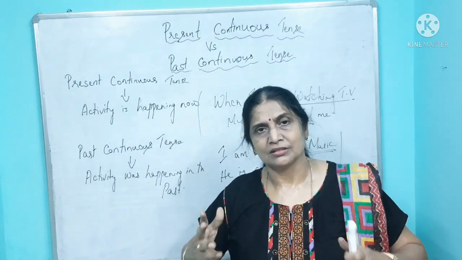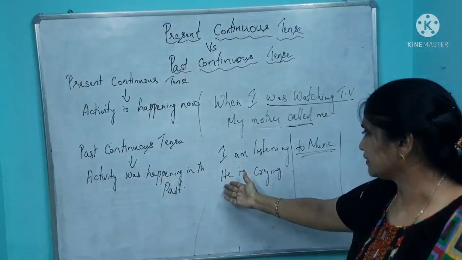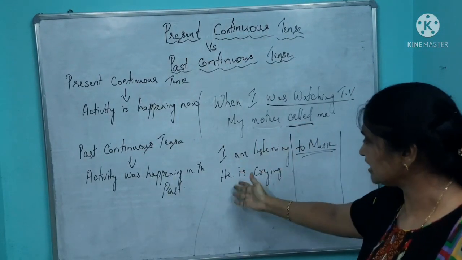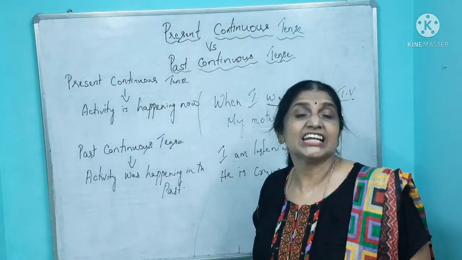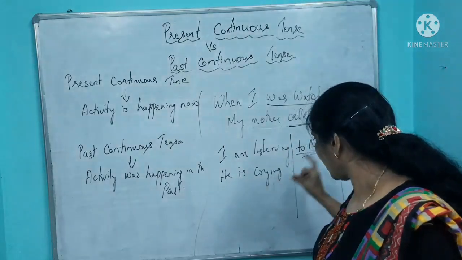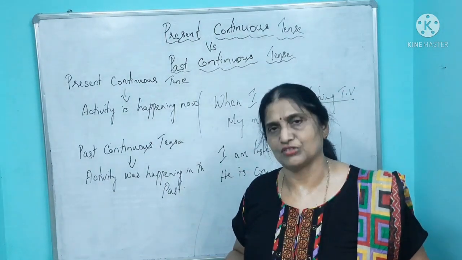So what happens? It increases your speaking capacity. So I said he is crying under the tree. He is crying in his room. He is crying with his mother. He is crying very badly. You can add many words or phrases to make it a better sentence to converse better.